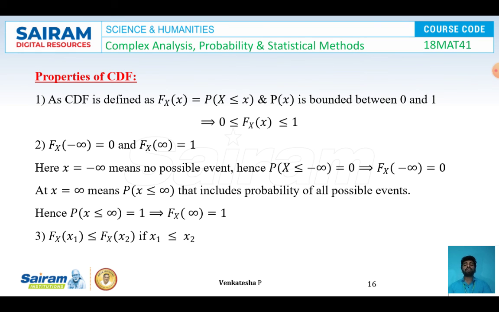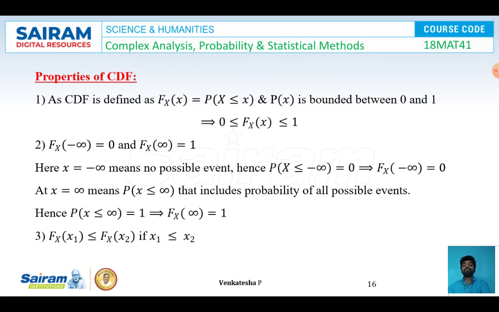Properties of cumulative distribution function. As the cumulative distribution function is defined as Fx(x) = P(X ≤ x), and we know that the value of a probability is bounded between 0 and 1, it implies that 0 ≤ Fx(x) ≤ 1. It means that the CDF value varies between 0 and 1.